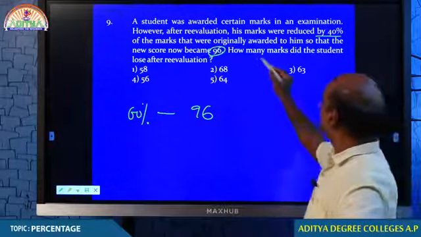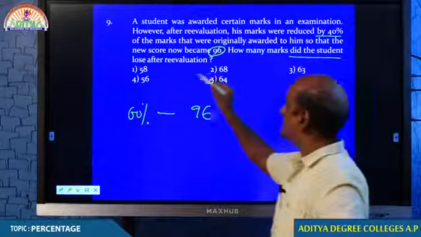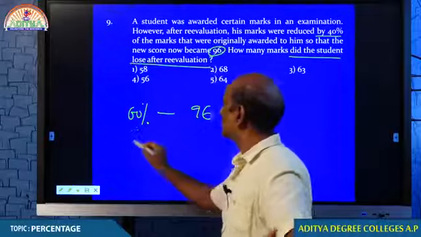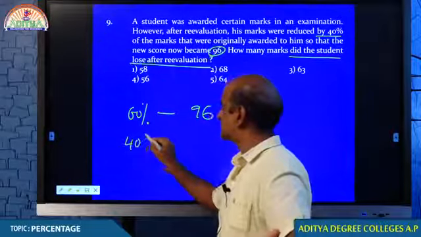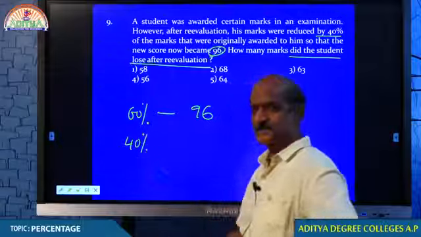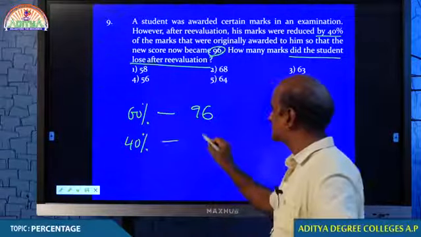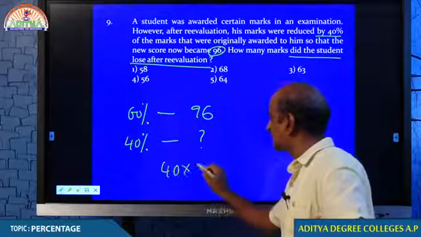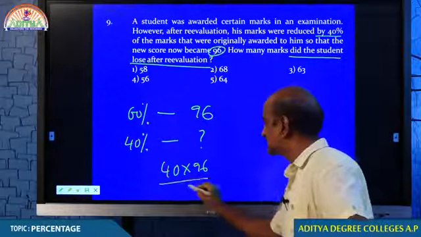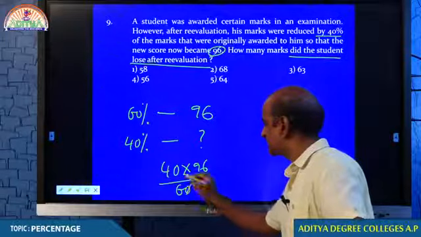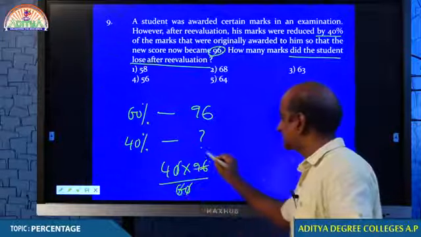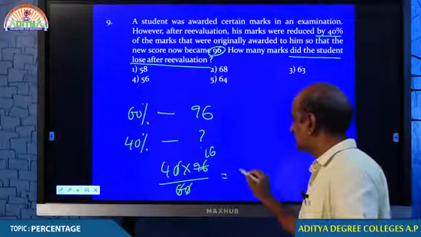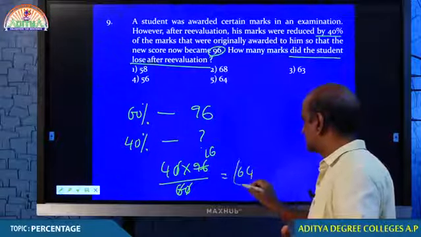Now, what is your answer? How many marks did the student lose after evaluation? How much percent did the student lose? 40%. And 40% is equal to how many marks? 40 into 96 by 60. Come on, student, we cancel. 6 gets cancelled for 16 times. 4 into 16 is 64.